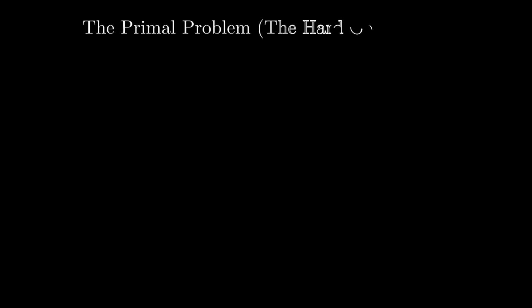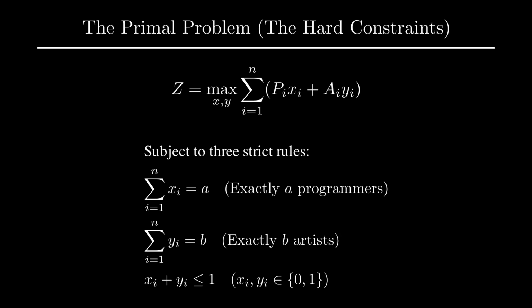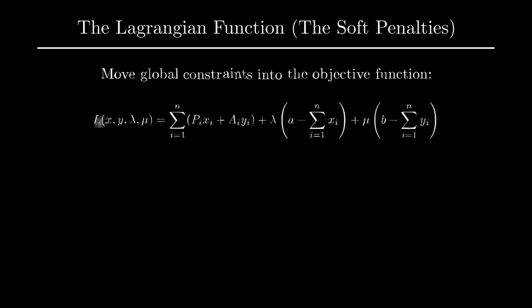The primal problem. We want to maximize our total skill sum, subject to 3 strict rules. Exactly A programmers. Exactly B artists. And each applicant takes at most 1 role. The first 2 constraints are global.